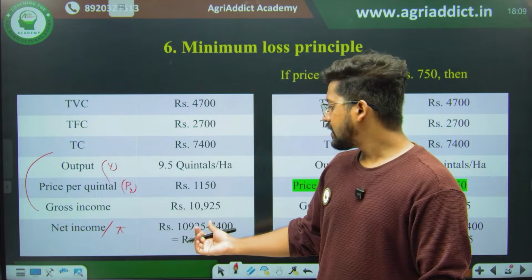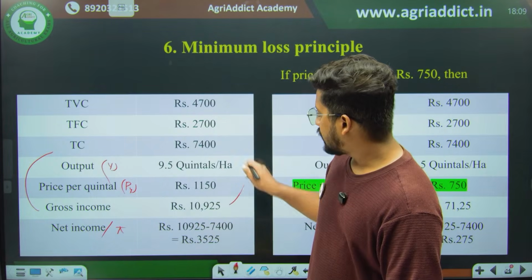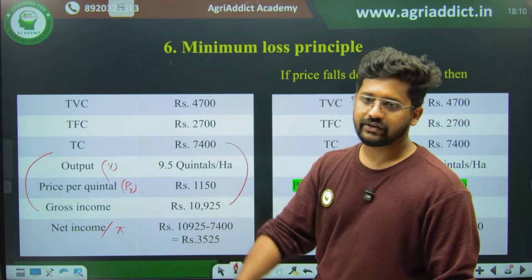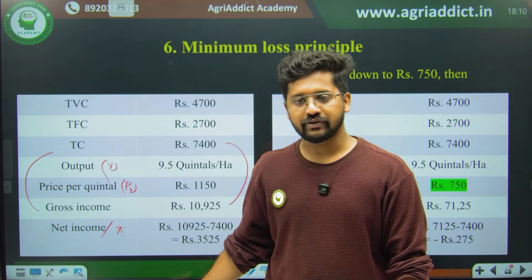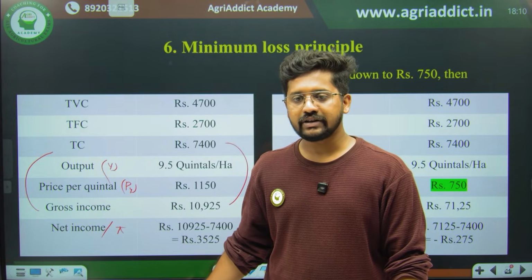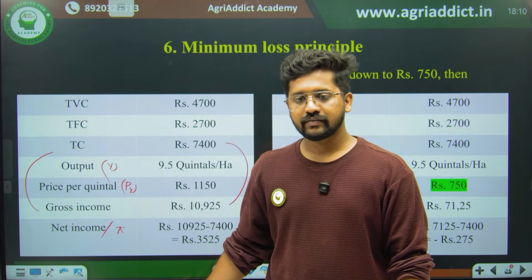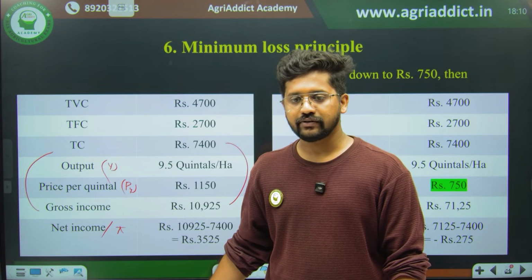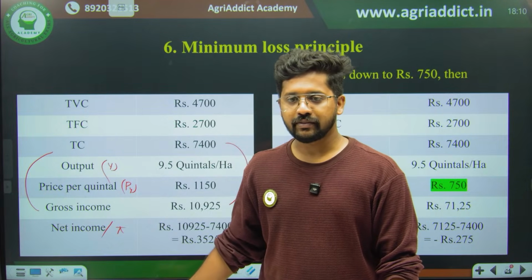So net income is 10,925 minus 7,400. You will be getting rupees 3,525. This much is clear, right? So he is having a positive profit. Are you getting my point? Till here, is everything okay? So he is having a net income or profit of 3,525. So he is happy, and he will be continuing the production.